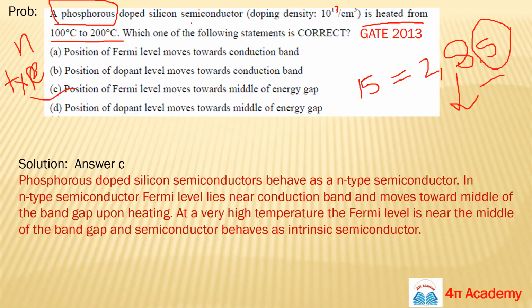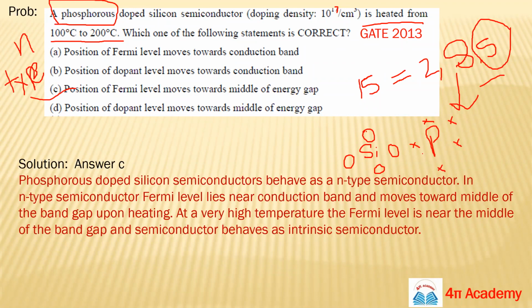Silicon and intrinsic semiconductors are covalent materials, so they all have only 4 valency. Once you dope P here, P will be pentavalent, so in its outer orbit you will have 5 electrons.